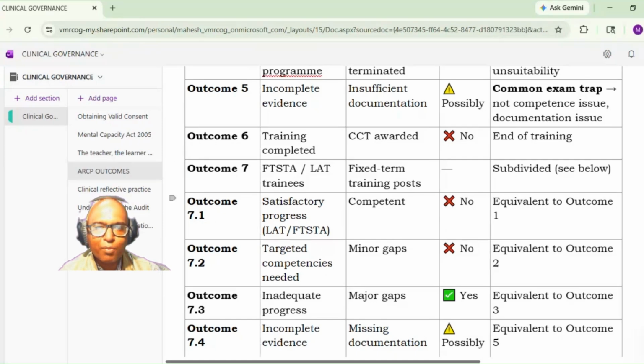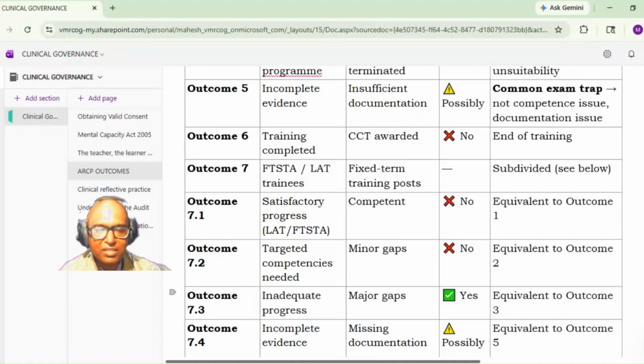So here in 7.1 there is a satisfactory progress. Locum appointment for trainee, or it is a fixed term specialist trainee appointment. So there is a full competency, no additional time is required. It is equivalent to outcome number 1. Then outcome number 7.2 is that there are targeted competencies which are needed. There are minor gaps, but there is no additional time required. So it is actually equivalent to outcome number 2.